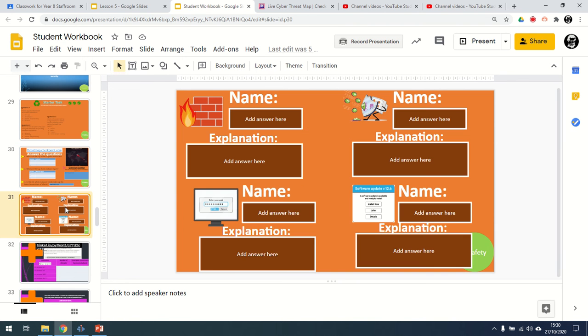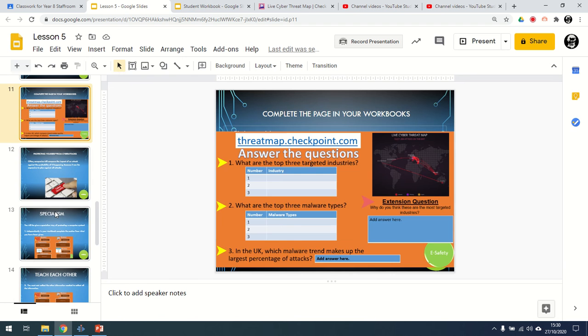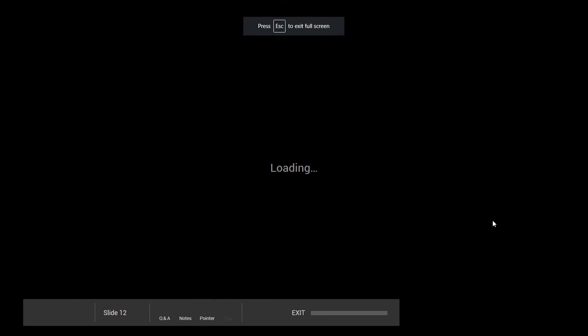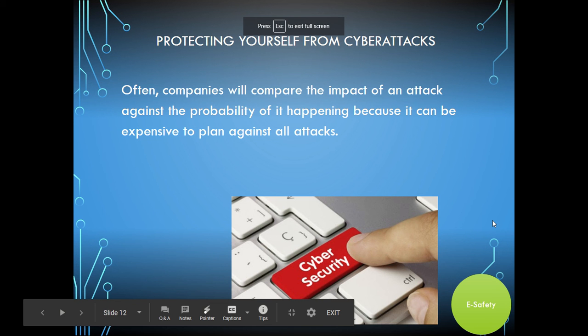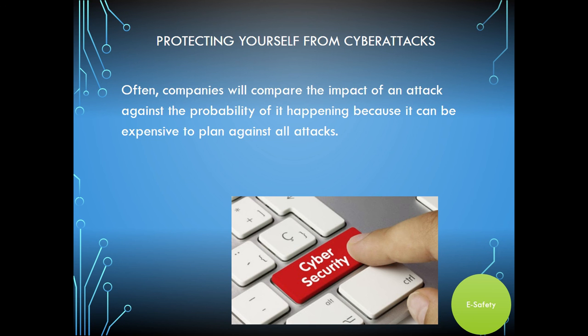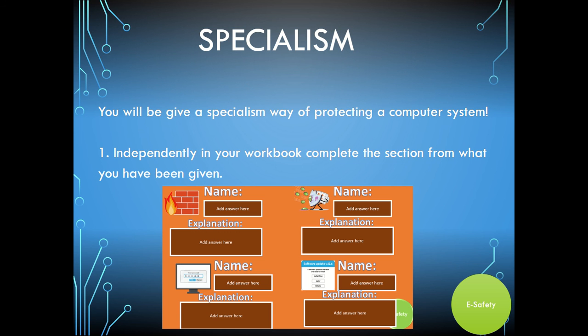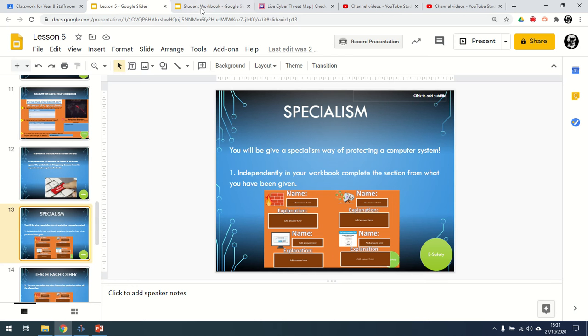Okay, I want you to complete the following next. We're going to look at how to keep ourselves safe from cyber attacks. Often companies will compare the impact of an attack against the probability of it happening, because it's expensive to protect against all these attacks. So in class we're going to be given a speciality each, but I want you to research and in your workbooks look at the different types of security and then give an explanation. Now there is help for you on this section.